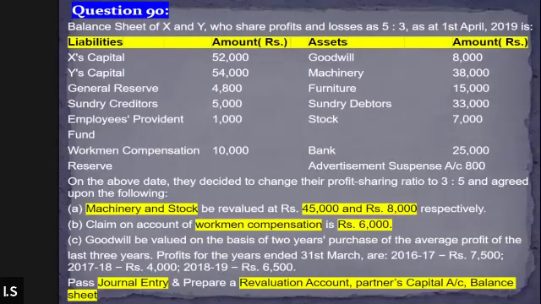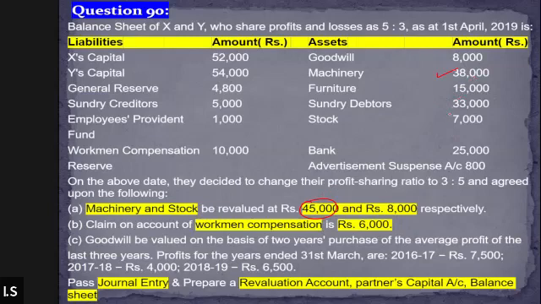Okay, so in the question, the first thing given is the additional information A, machinery and stock to be revalued at 45,000 and 8,000. So you can see the earlier value of the machinery was 38,000. Now the machinery will be valued at 45,000. So that means there is an increase in the value of the machinery, right? So since the value of the machinery is increasing, therefore we should record it on the credit side of the revaluation account. Is that correct, everyone? Yes, sir.